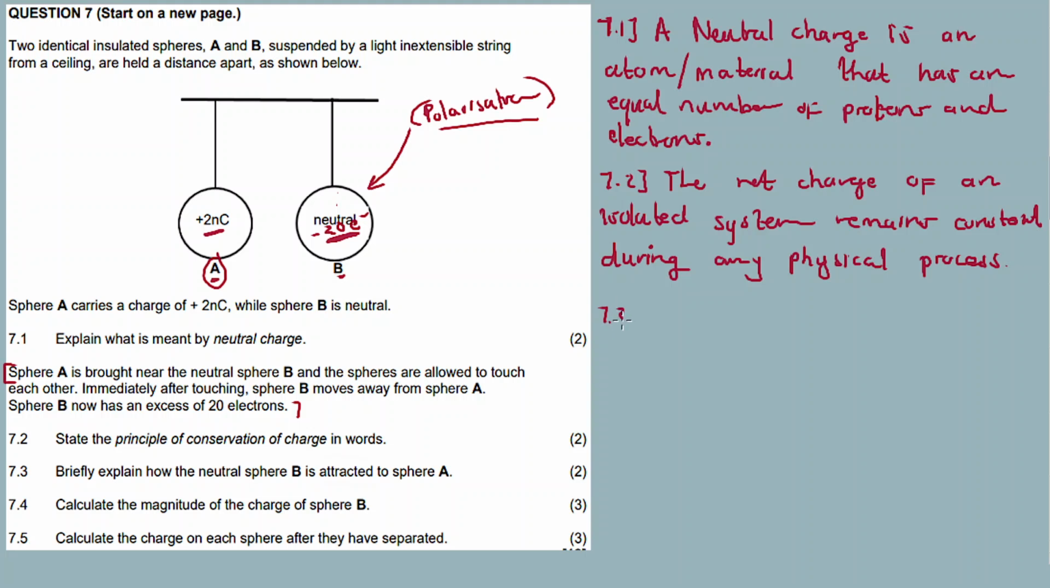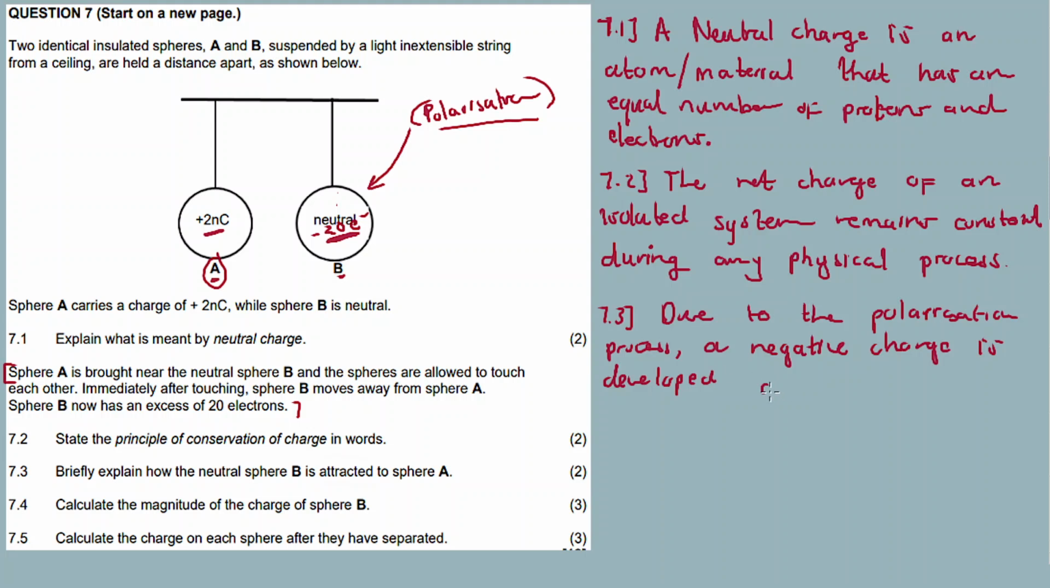So during that contact phase or the contact process between A no B, something happened, polarization. But you see, explain. So ngizothi mina due to the polarization process a negative charge is developed on the side of sphere B.